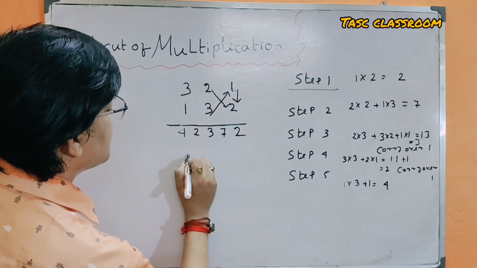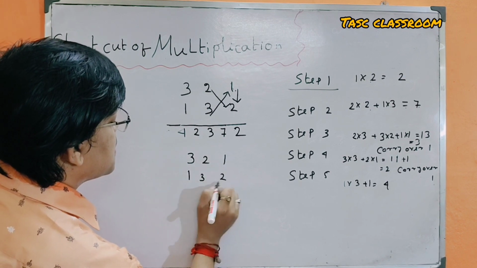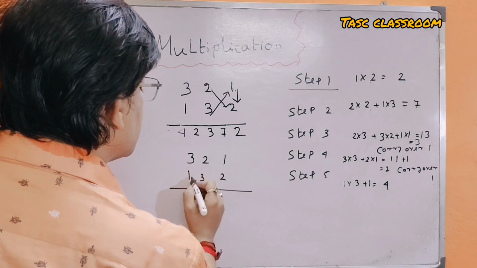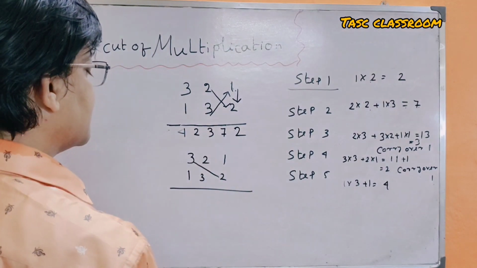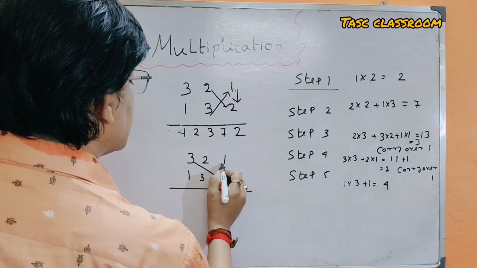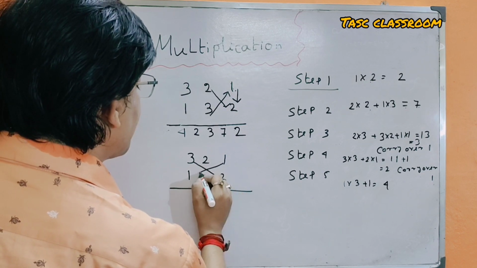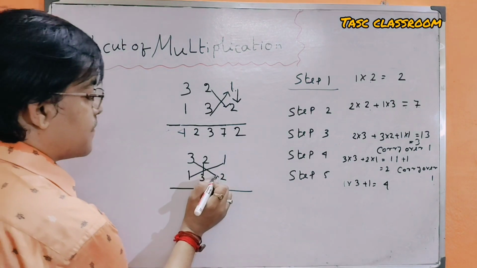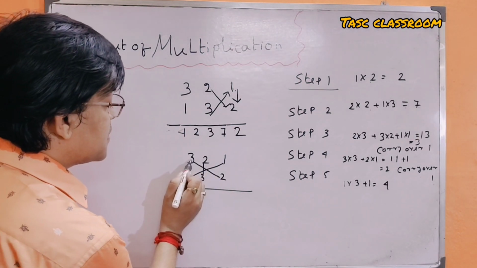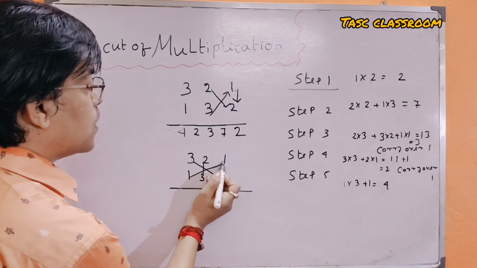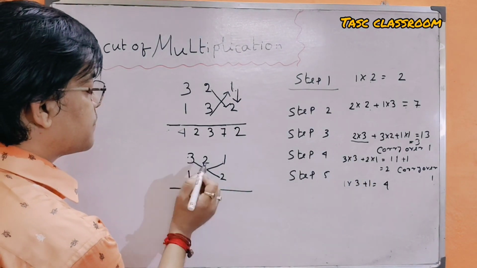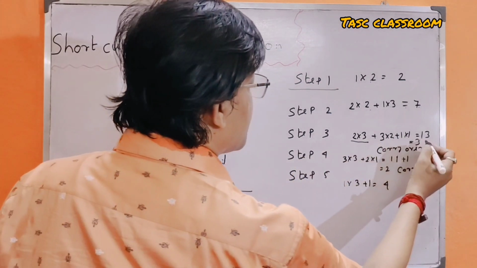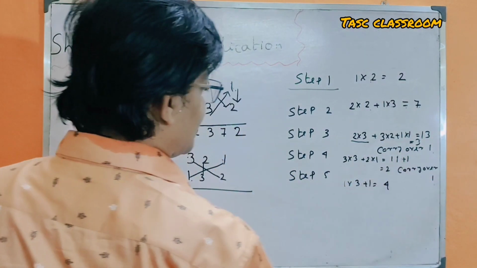Step 3: 1 is multiplied by 1 and 2 is multiplied by 3, and again 3 is multiplied by 2, 3 is multiplied by 2 and 1 is multiplied by 1 is equal to 13. We write 3 and carry over 1.